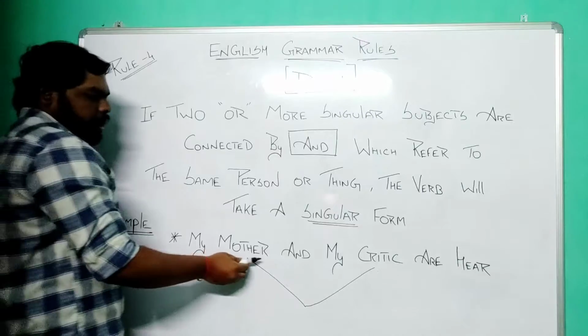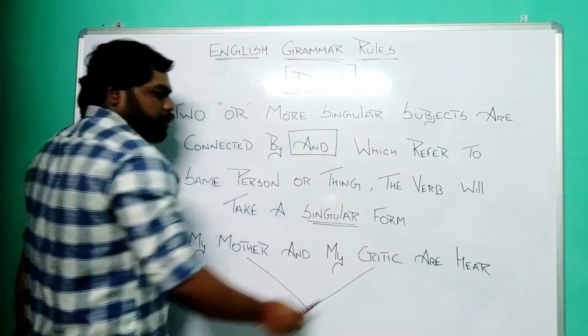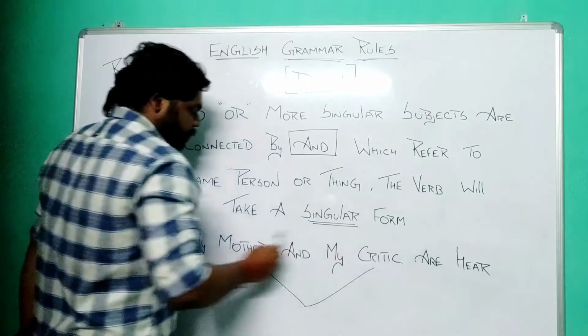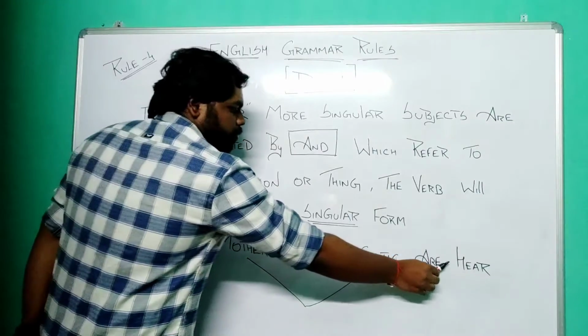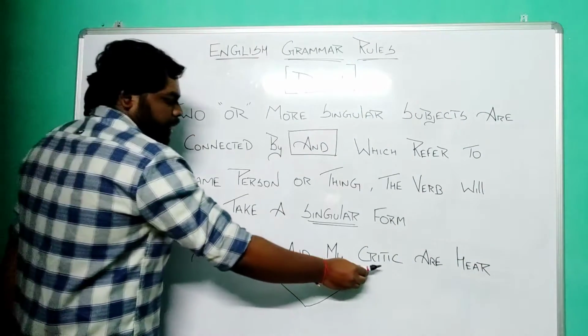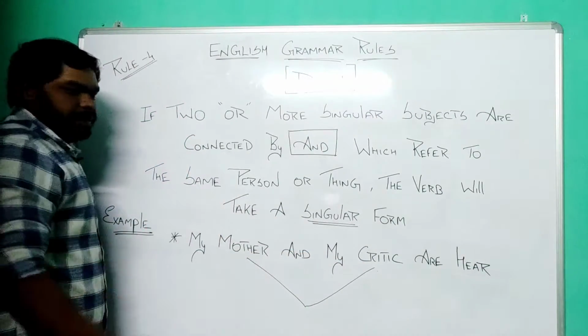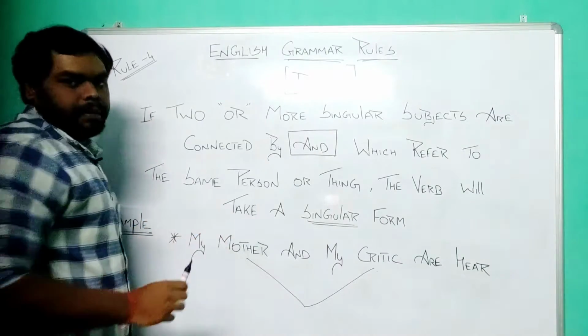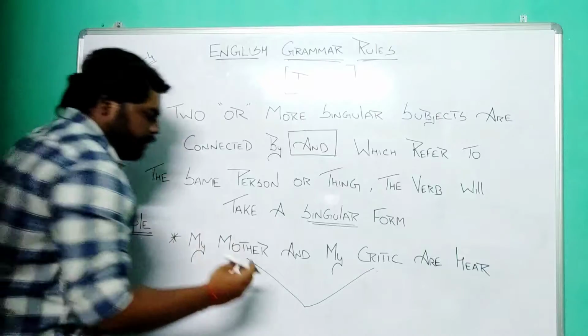If in case my mother and my critic are two different persons, then this might be right, because if we are talking about two different persons, the verb should be plural. But my mother and my critic here represent the same person. But how do we know that it represents the same person? Think about it.